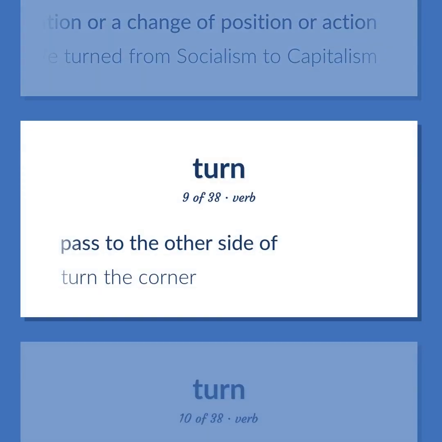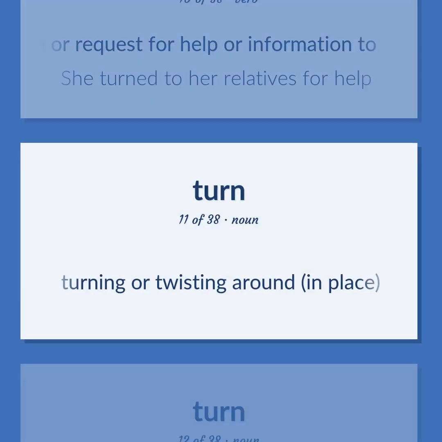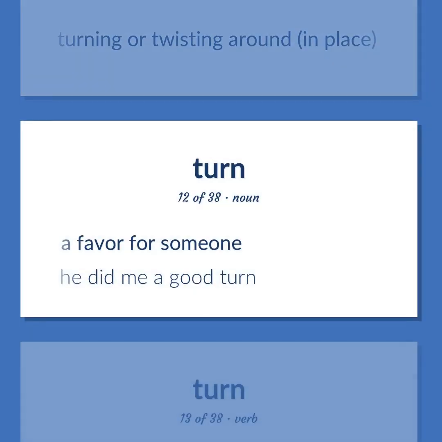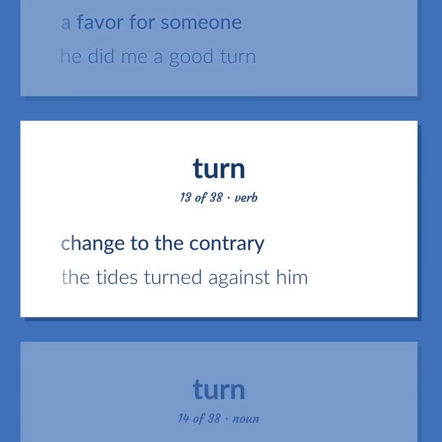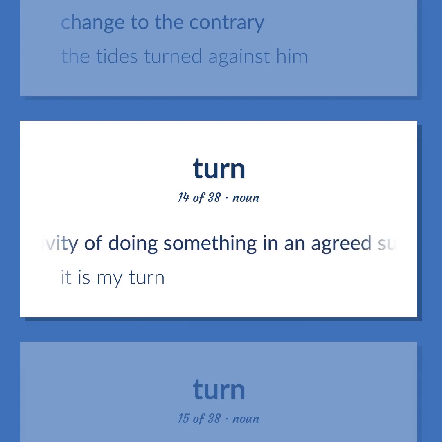Pass to the other side of. Turn the corner. Have recourse to or make an appeal or request for help or information to. She turned to her relatives for help. Turning or twisting around, in place. A favor for someone. He did me a good turn. Change to the contrary. The tides turned against him. Game. The activity of doing something in an agreed succession. It is my turn.